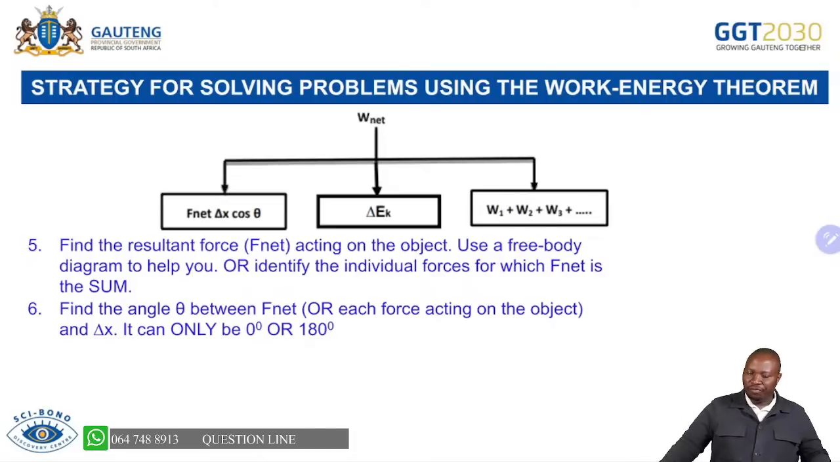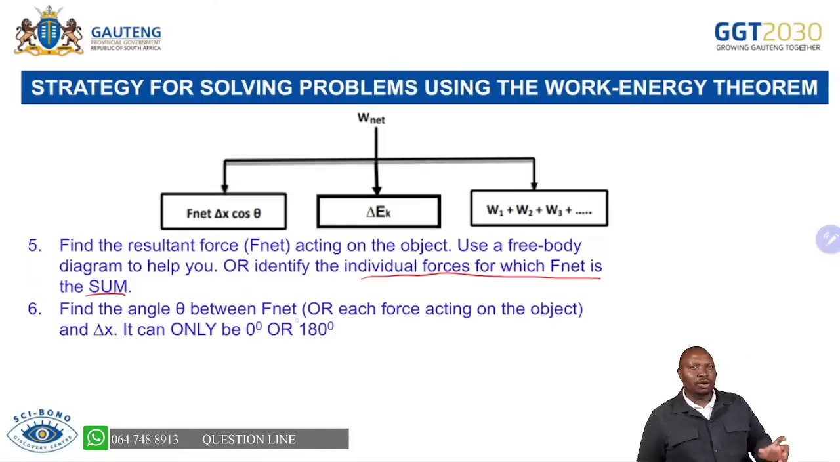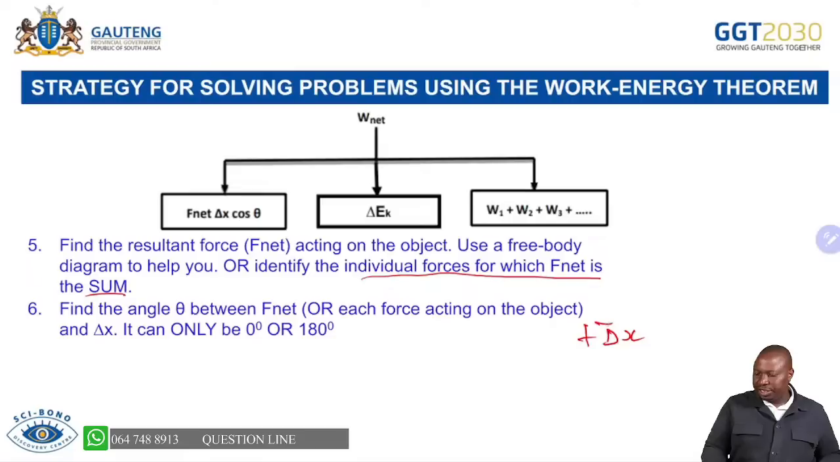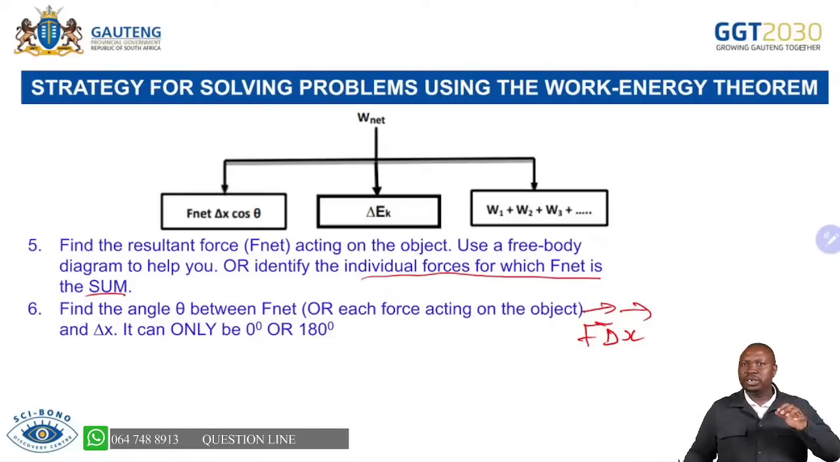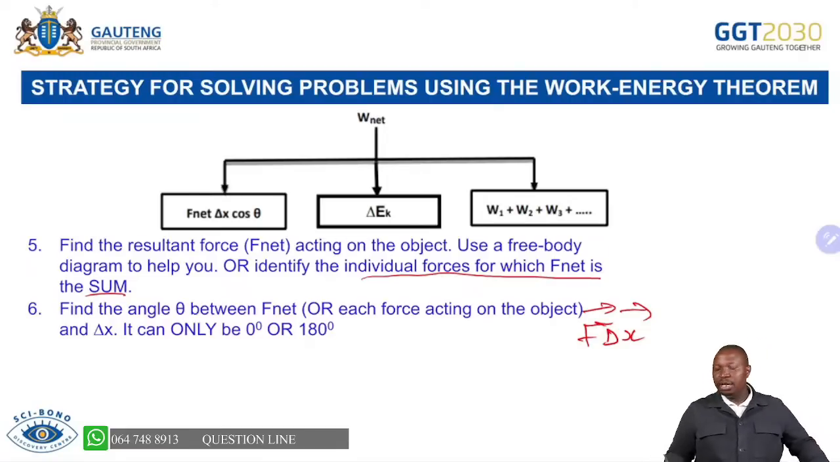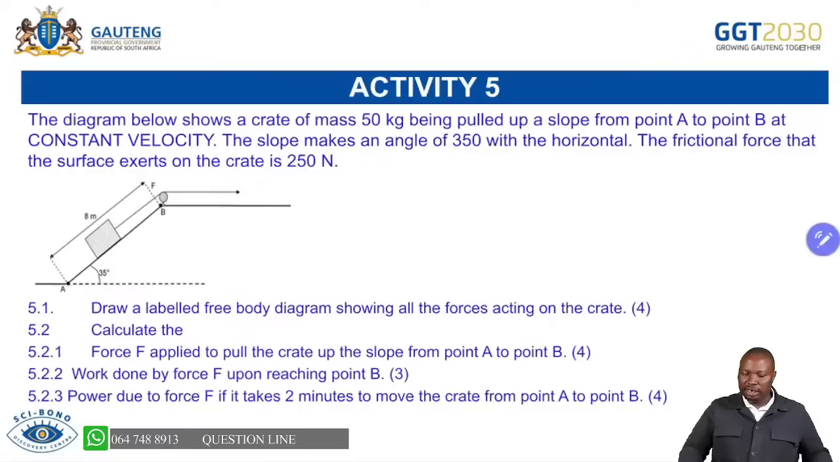And you must be able to find the F net acting on the object, use a free body diagram to help you. Identify individual forces for which the F net is the sum, and find the angle theta between F net or each force acting on the object. So it's always important, the relationship between the force and delta x, whether they are in the same direction. I showed already that will be cos 0. When they're in opposite direction, that will be cos 180. And at 90 degrees, that will be cos 90. That will give us no work is done.